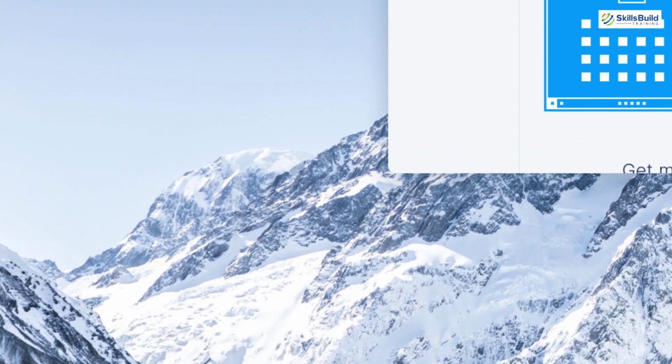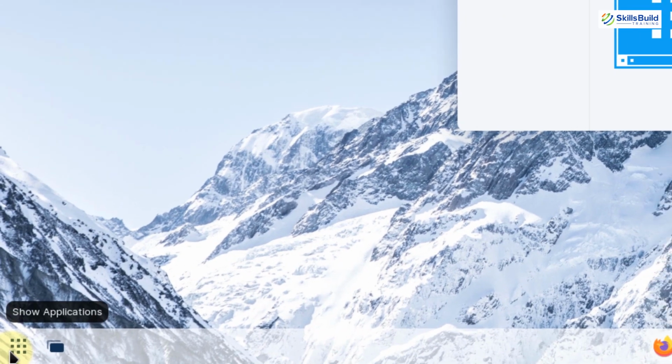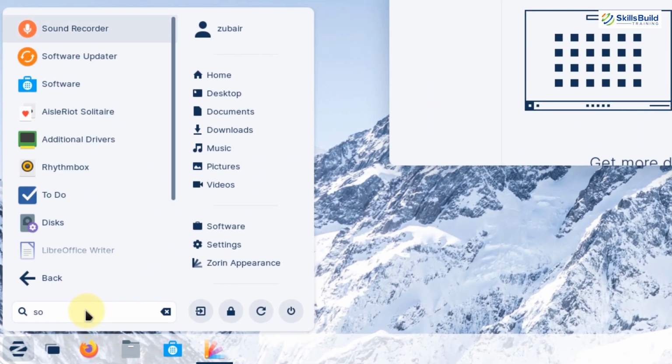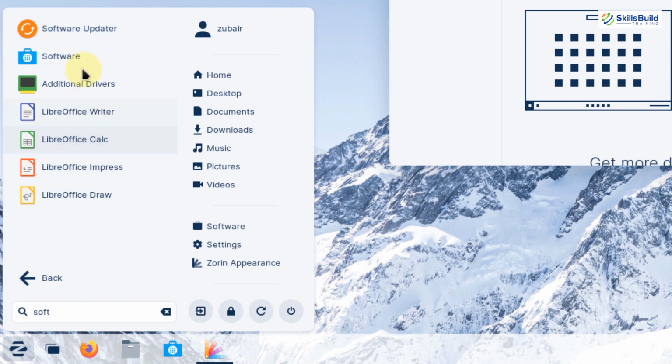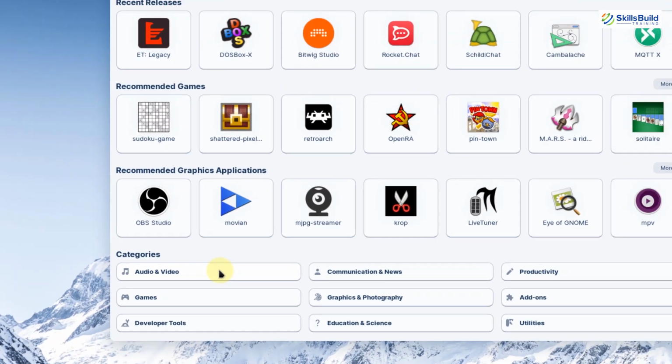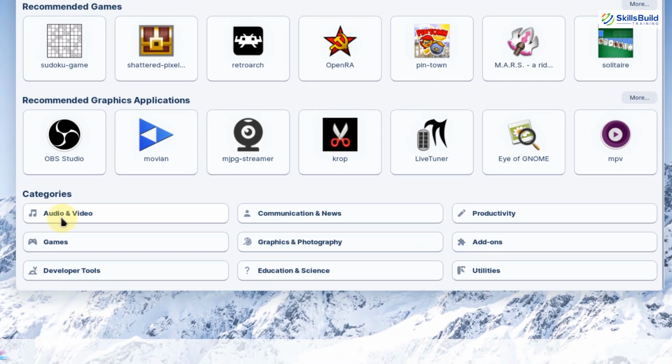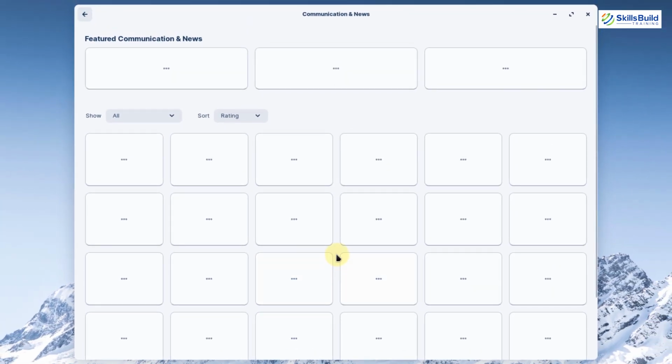The application launcher is very clean, as you can see on your screen, and everything looks very composed. This distribution is equally suitable for gamers and developers as well. So let's open its software center and see what we have there. Here we have different applications, and at the bottom we have different categories of applications. Just go to a category and you will find every application available in this Linux distribution related to that category.